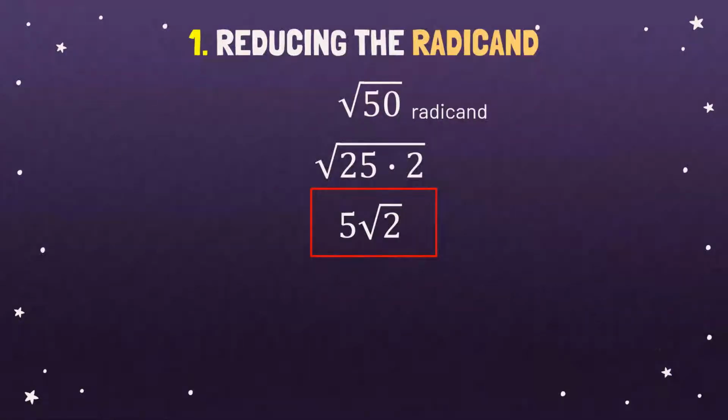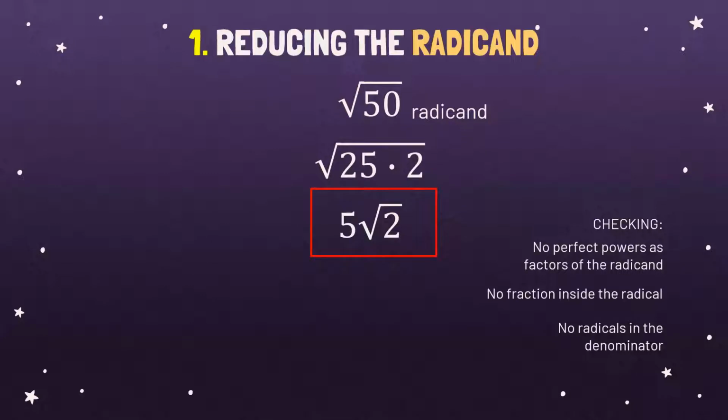Now, let's check. Is there no perfect powers as factors of the radicand? Let's look at the radicand, 2. Is there any factor that is a perfect square? No, because 2 is already a prime number. So therefore it's checked. Number 2, no fraction inside the radical. Is there a fraction inside the radical? No. So this is checked. And the third one, is there no radicals in the denominator? Do we have the denominator? No. So that's it. This is the most simplified form of the square root of 50.